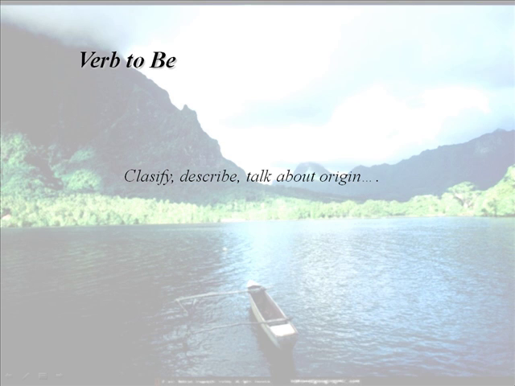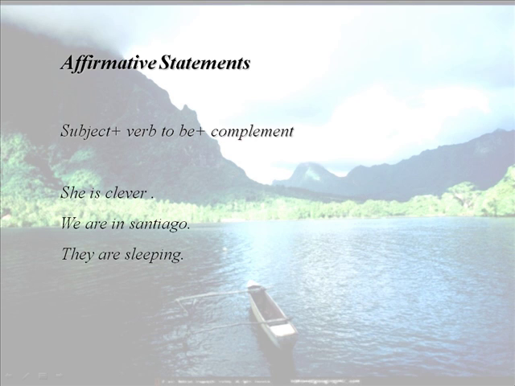The verb to be is am, is, are. The three forms of the verb to be. As you remember, we have three different ways to write or to say a sentence: affirmative, negative, and interrogative. Affirmative sentences or affirmative statements with the verb to be are subject plus verb to be plus complement. And you have to remember that in this case you have to use is, are, and am.